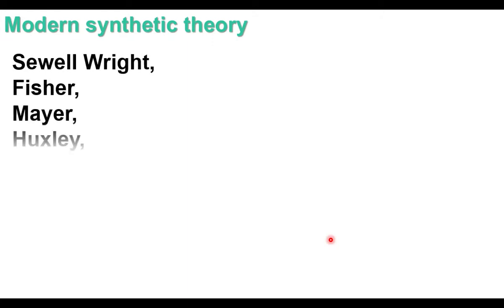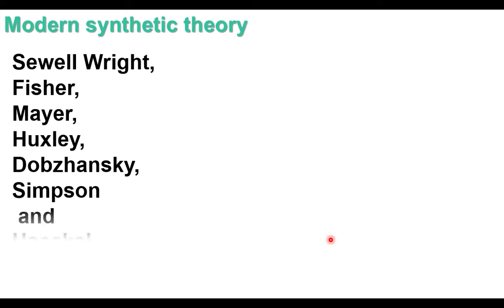Now let us see modern synthetic theory. After the life of Darwin, many scientific developments took place. Based on the scientific developments after Darwin's life, evolutionists joined together and proposed ideas regarding the origin of species or evolution. Their ideas are called modern synthetic theory. Development of modern synthetic theory was due to the contribution of Sewall Wright, Fisher, Mayr, Huxley, Dobzhansky, Simpson and Haeckel.